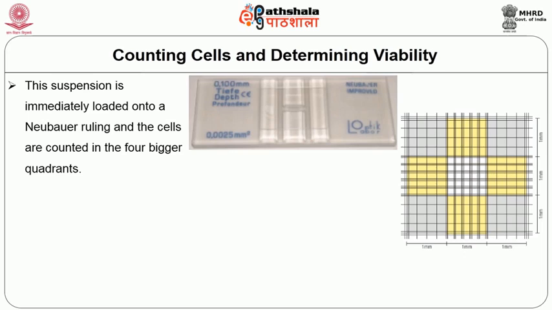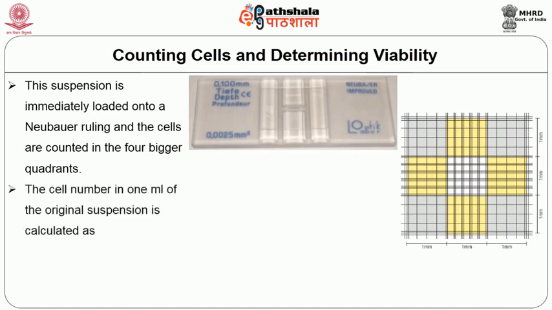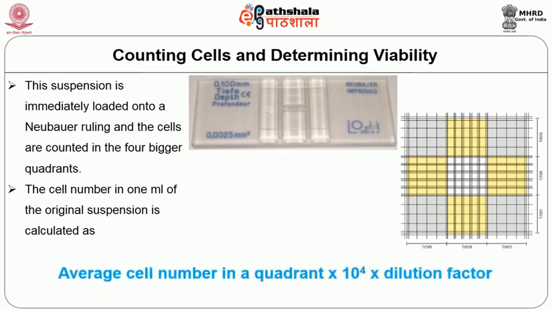Since trypan blue stains only the dead cells, the transparent bright cells, which are the live cells, are counted for determining the viability. The cell number in 1 milliliter of the original suspension is calculated as average cell number in the 4 quadrants × 10^4 × the dilution factor.